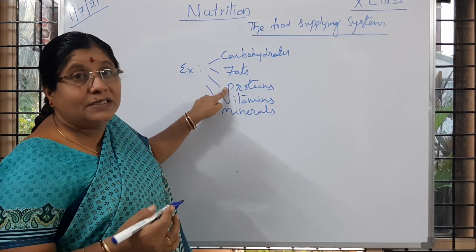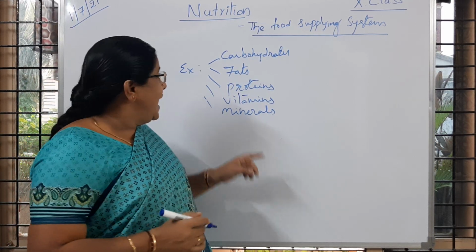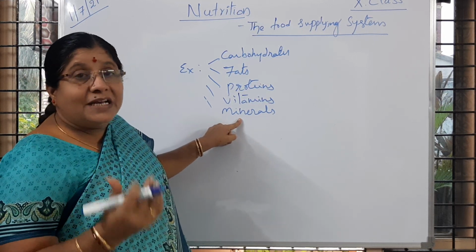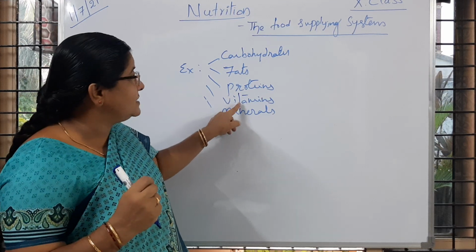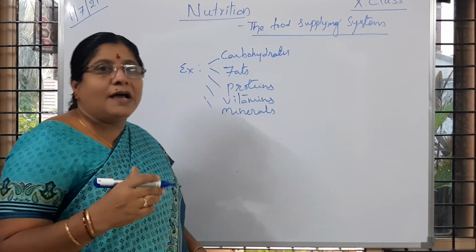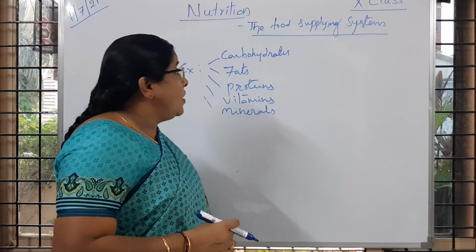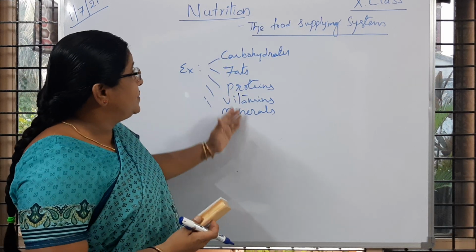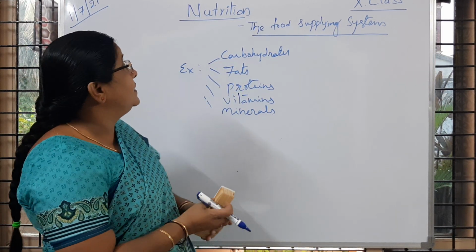Living organisms consume them in larger quantity, and vitamins and minerals are made available to the cells or living organisms in smaller quantity, so they are called micronutrients. You have knowledge about this, you learnt about it in the previous class. Is it clear to children? So now how are these organisms going to make use of this, and how are they going to prepare the different types of nutrients?